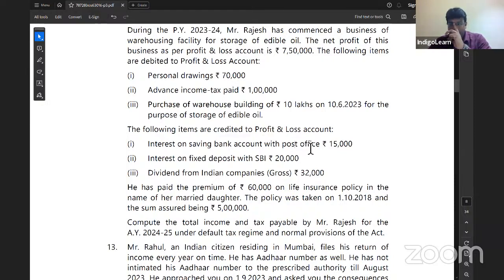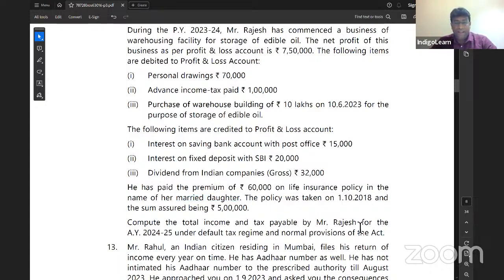But for post office savings bank account, we can take exemption, my dear friend, up to 3,500 rupees. For individual account, joint account 7,000. We know that already. Interest on FD with SBI, reduce that, show under other sources. Dividend, reduce that and show under other sources. He has paid premium of 60,000 on life insurance policy in the name of a married daughter. No problem, still we can take 80C deduction.